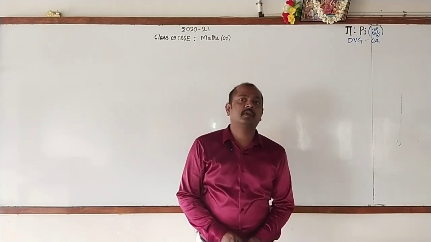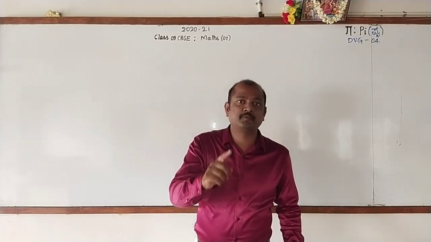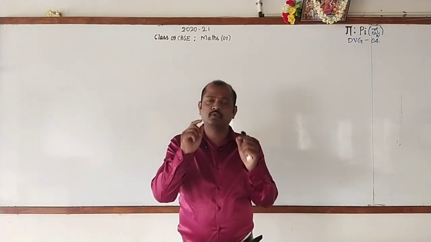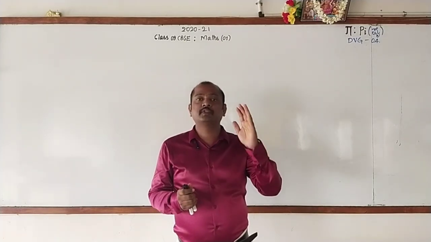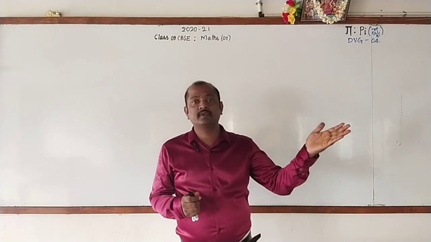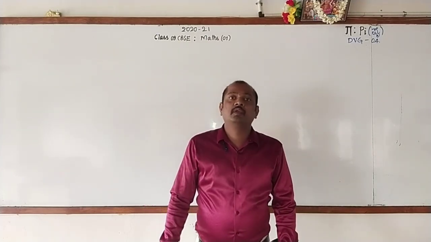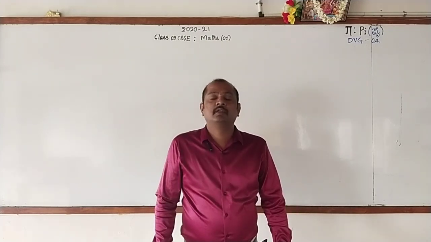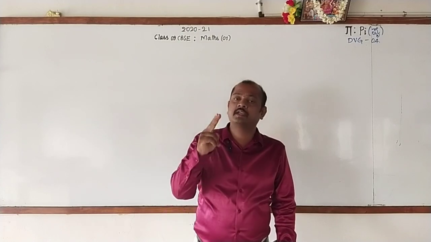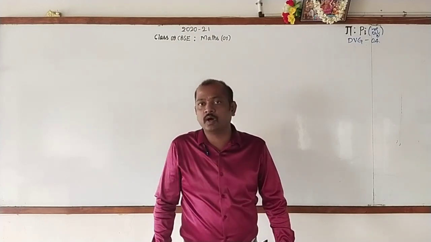Now let me tell you the names of these chapters. Listen carefully, and I am sure that you will also be able to identify some of the chapters which you have learnt in your previous classes are also there here. Now, the 15 chapters are: the very first one is number systems, second one is polynomials, third one is coordinate